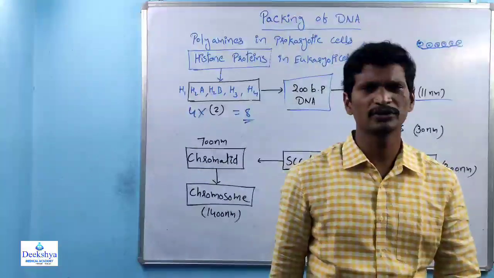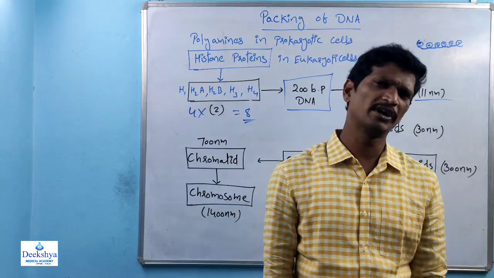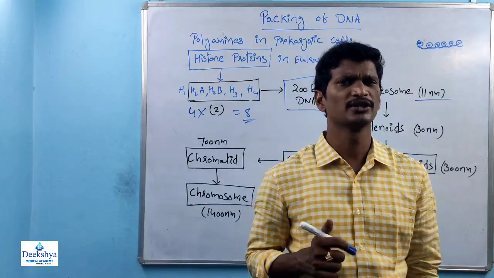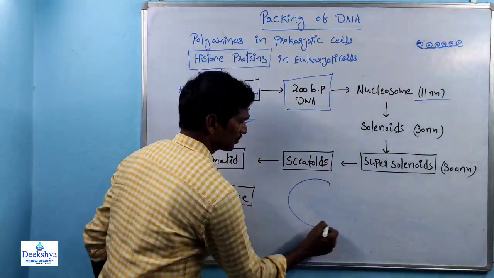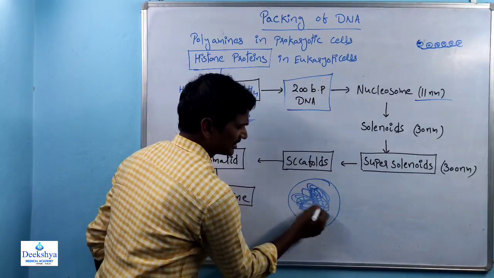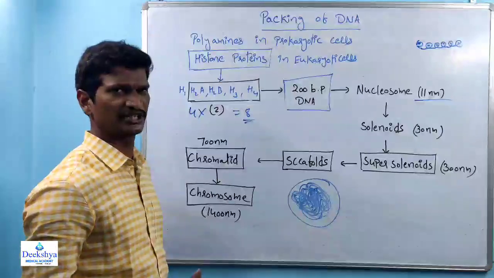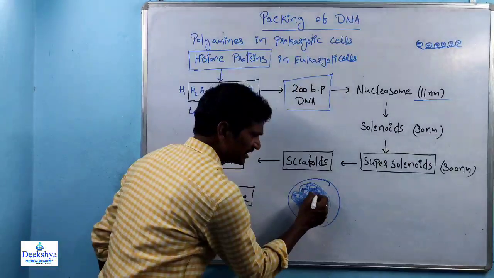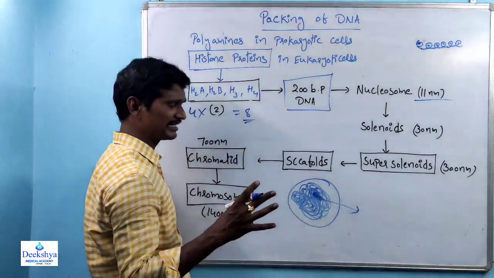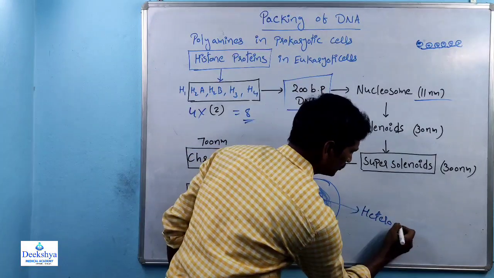In a cell, there are 2 types of DNA: the euchromatin part and the heterochromatin part. Suppose this is the nucleus and this is the arrangement of the DNA, the free state of the DNA. At some regions, tightly packed or tightly arranged DNA is present. This is called heterochromatin.